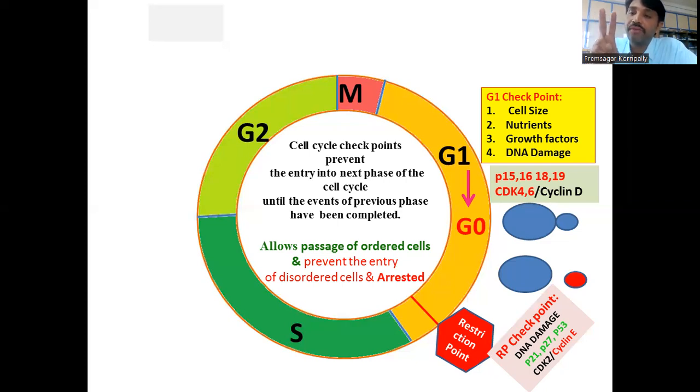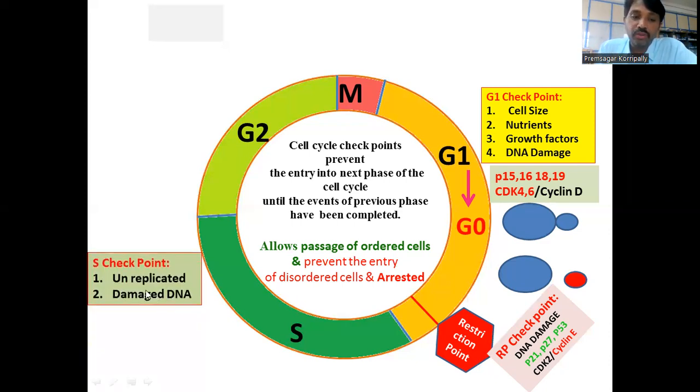Two things: every part of the genome has to be replicated, and whatever errors are incorporated during the replication have to be fixed. As I told you, unreplicated DNA has to be seen, and damaged DNA has to be rectified.